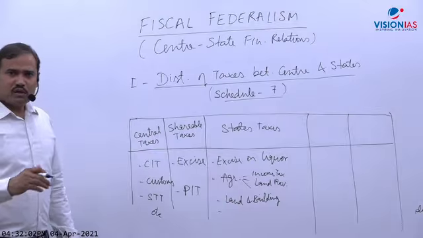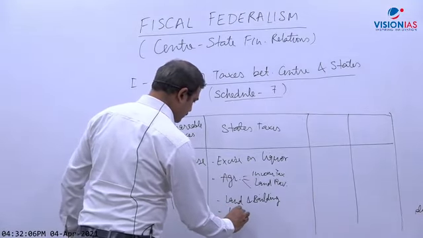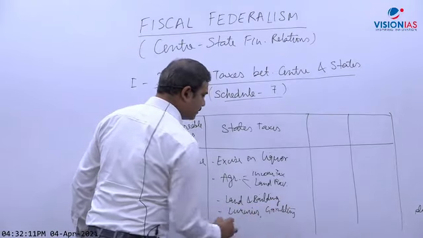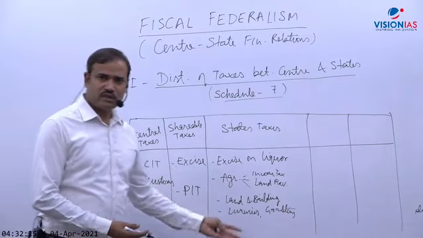Other is taxes on luxuries, gambling, luxuries. Although this is merged into GST, luxuries, gambling. Example, entertainment tax, that is merged into GST.